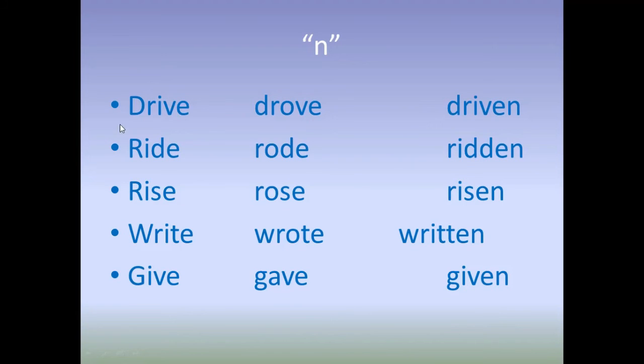The base form is drive, and we add en to obtain the past participle: driven. Ride, the D is doubled: ridden.